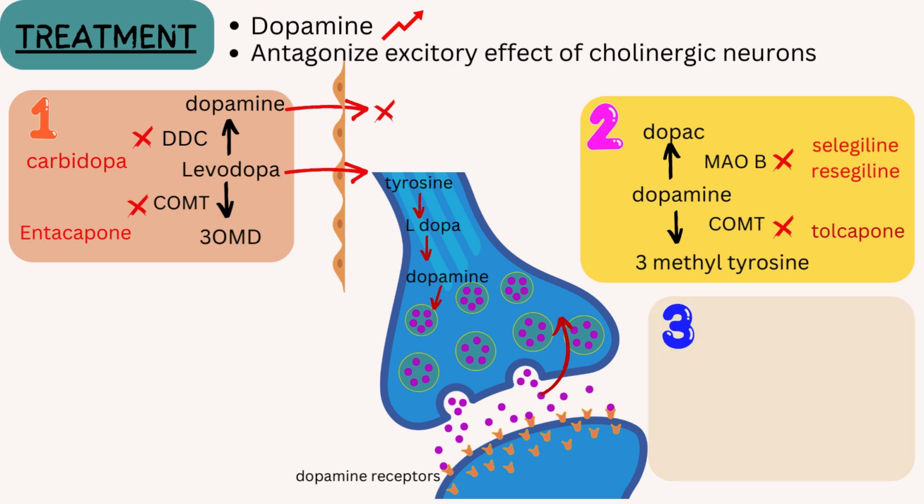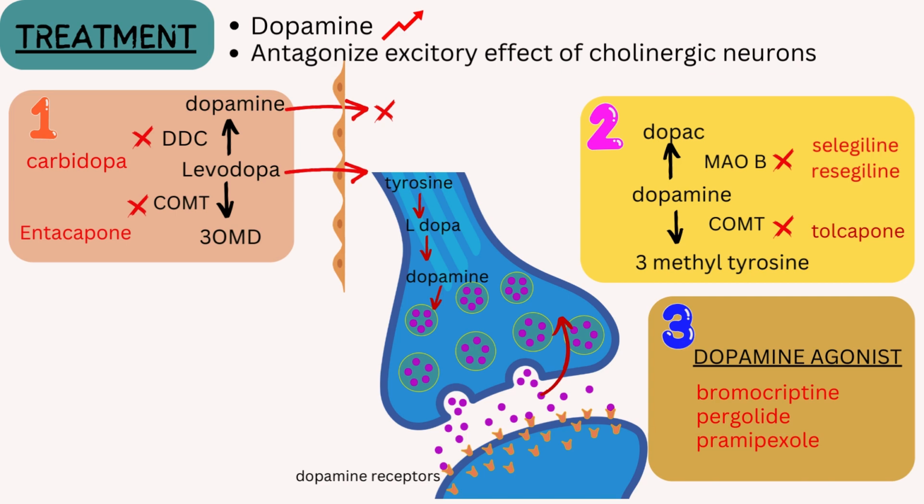In third class of drugs, we use direct dopamine agonists which bind to dopamine receptors and produce dopaminergic activity. For example, bromocriptine, pergolide, pramipexole, and ropinirole.